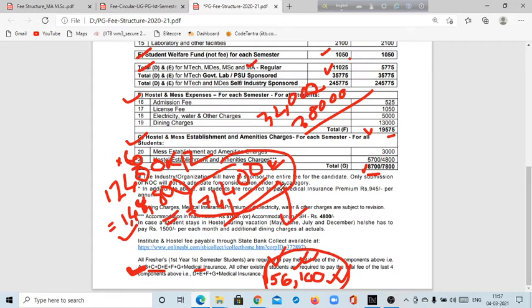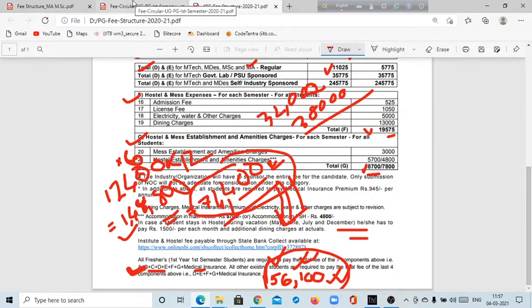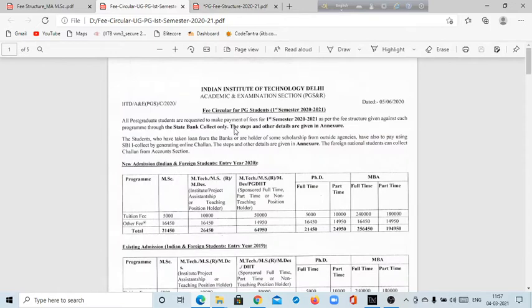But the first time you have to pay this in any way, because after your session starts, at the end of the month, you will get your fellowship. So I think this information will be really, really helpful for you guys. So I want to show you more IIT fees structure.